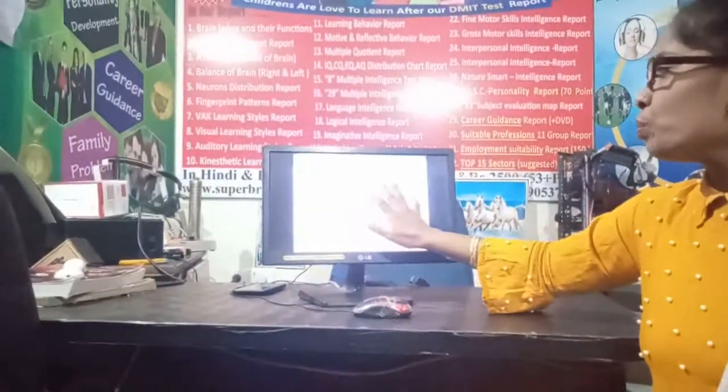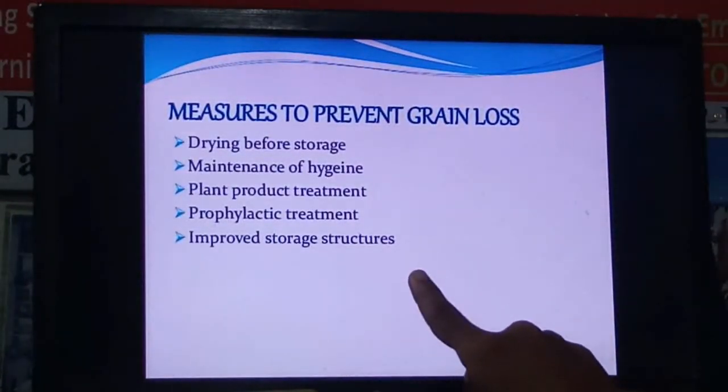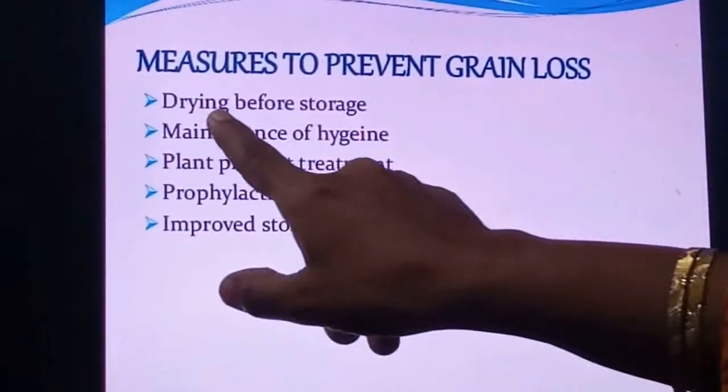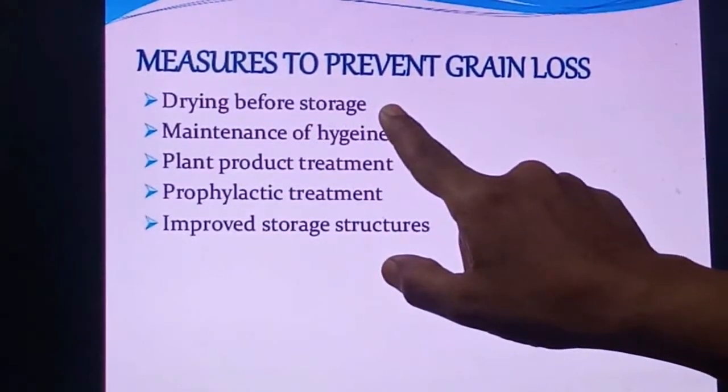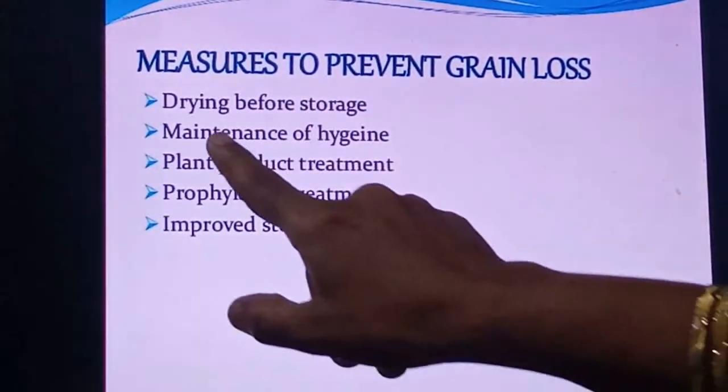See, measures to prevent the grain loss. How can you prevent the grain loss? These are some of the methods with which we can prevent the grain loss. First is drying before storage. Already we have seen, right? 3-4 days we have to dry in sunlight and then store.